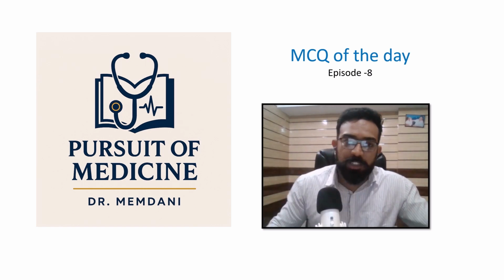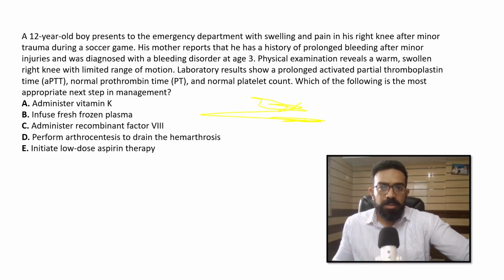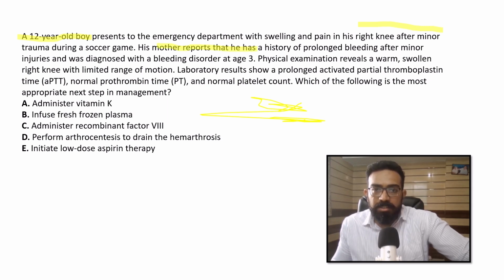So let's dive into the MCQ. A 12-year-old boy is brought to the emergency department with pain and swelling in the right knee after a soccer game. He has a history of prolonged bleeding after minor injuries and was diagnosed with a bleeding disorder at the age of 3. On examination, the knee is warm and swollen, and range of motion is limited. Laboratory values show a prolonged APTT, but normal PT and normal platelet count.